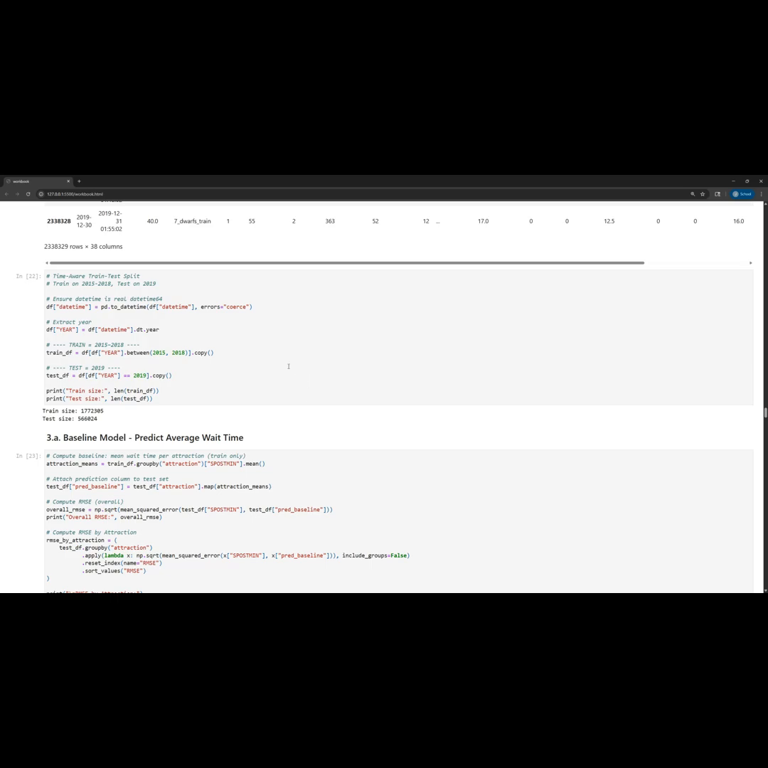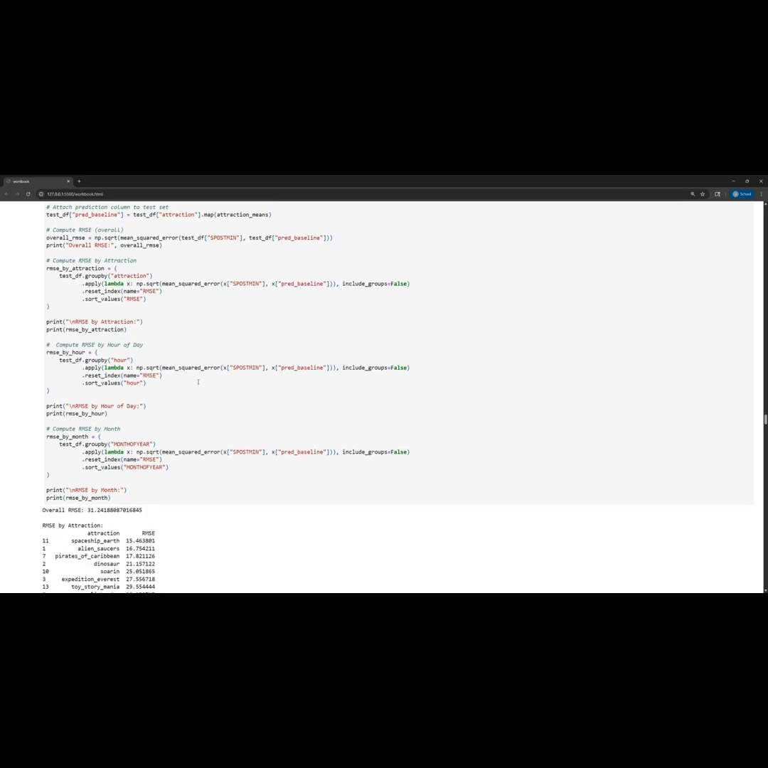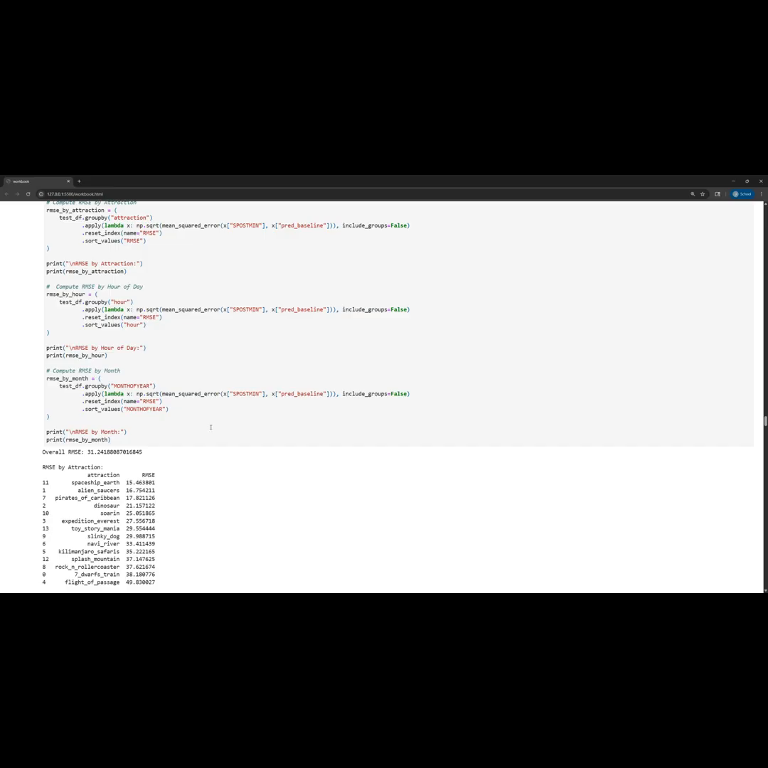First thing I did was split the data into training and test. So between 2015 and 2018, that's my training data, and 2019 will be my test data. My first model here is just predicting the average wait time. So it's really simple code, just grouping by attraction and calculating the average and then predicting that for each row of the 2019 test data set.